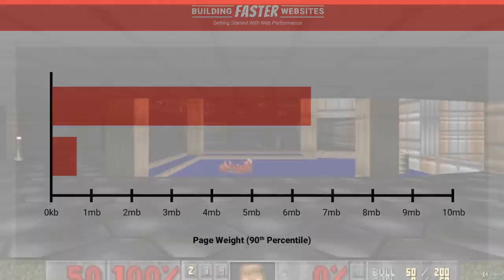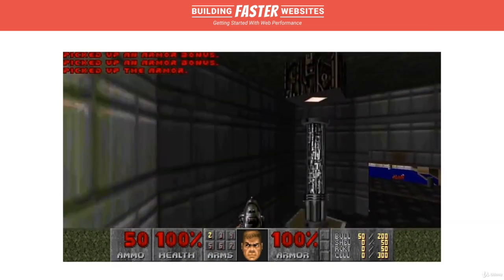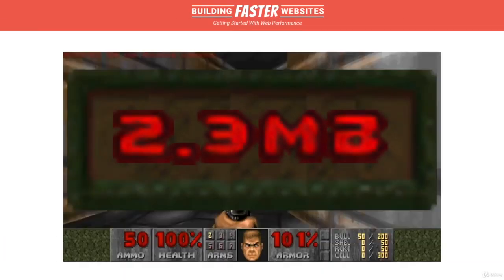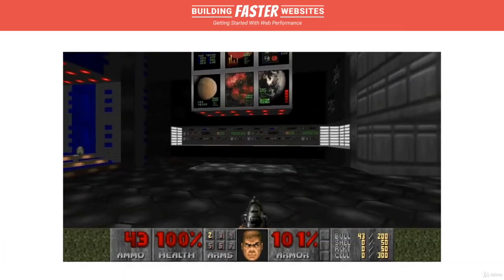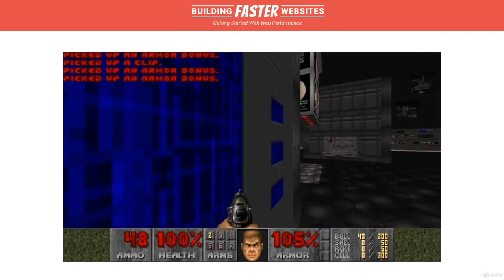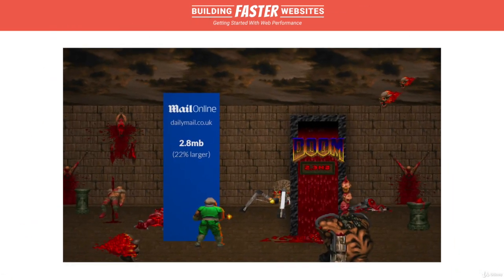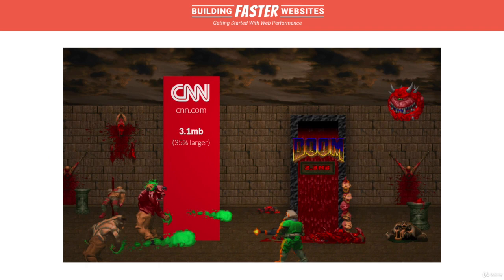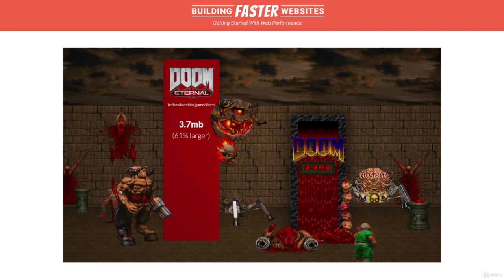To put that into perspective, remember Doom, the iconic 90s first-person shooter? Well, a compressed copy of the installer for the shareware version only weighs around 2.3 megabytes. Today, many of the web's most popular destinations either match this with their page weight, or worse, outright exceed it. The Mail Online, 22% larger than Doom. CNN, 35% larger than Doom. And best of all, the Doom website itself, a whole 61% larger than the Doom game.